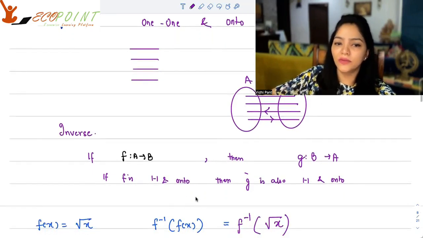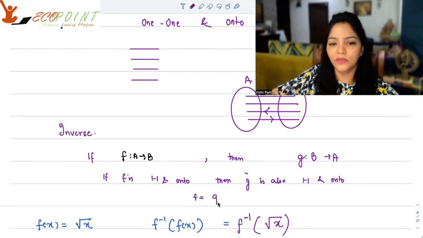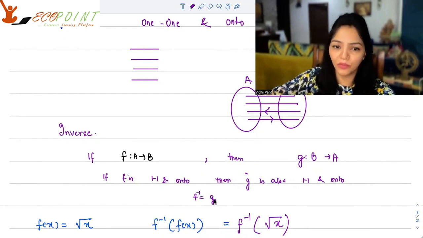So in this case, g and f, they are inverse of each other, or we can say that f inverse is equal to g. g is nothing but f inverse.